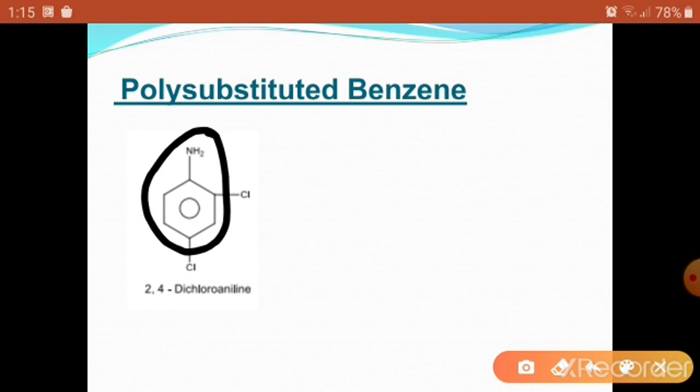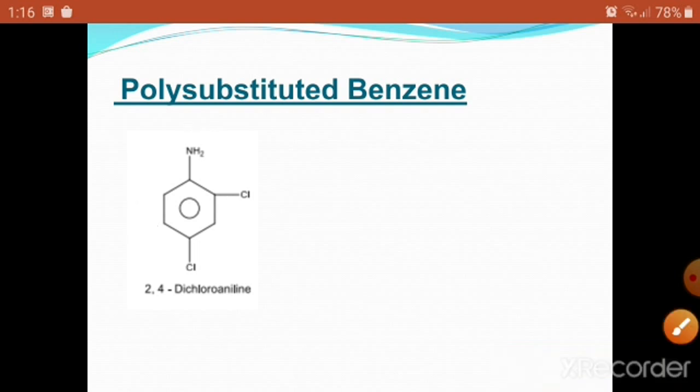But with respect to this NH2, we start the numbering in the direction in which the substituents gain the lowest possible numbers. So with respect to aniline, one chlorine is present in position number 2, and another chlorine is present in position number 4.